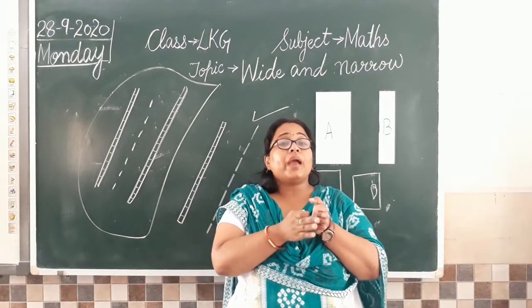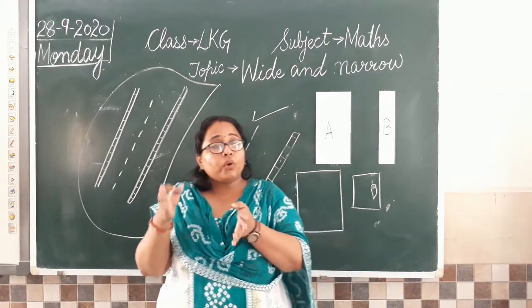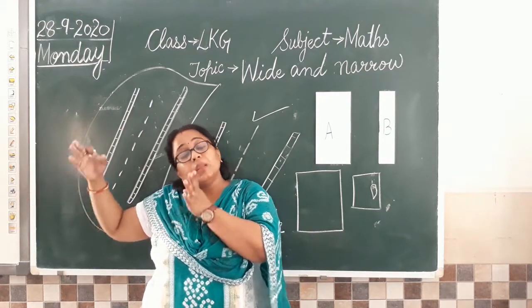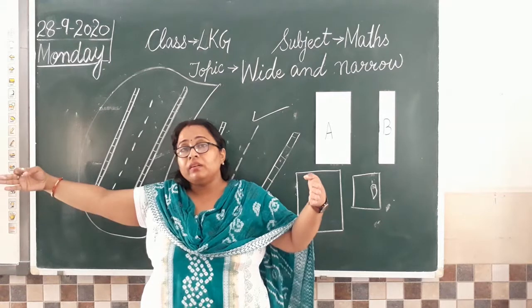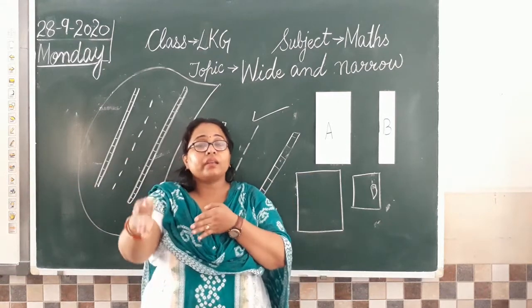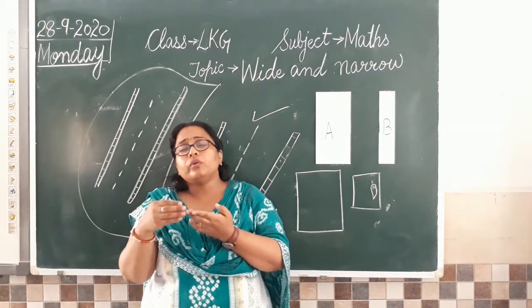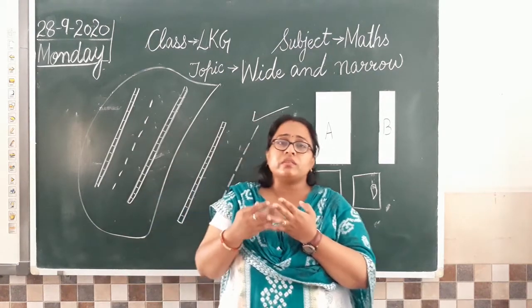But if you compare your room door with the main gate of your house, the main gate is more wide, so that the vehicles can come and go out, like your four-wheelers, car, or you can say your cycles, scooters, bicycles.